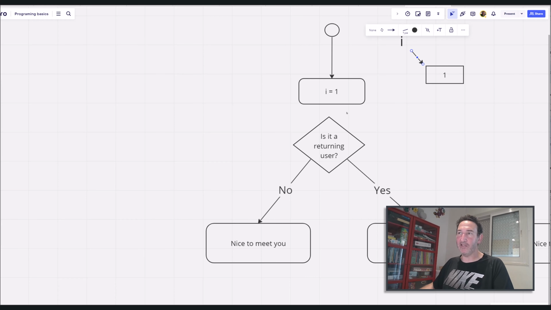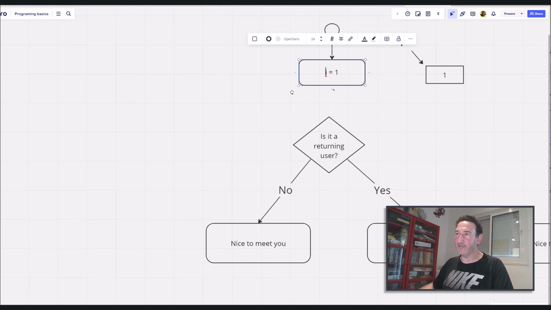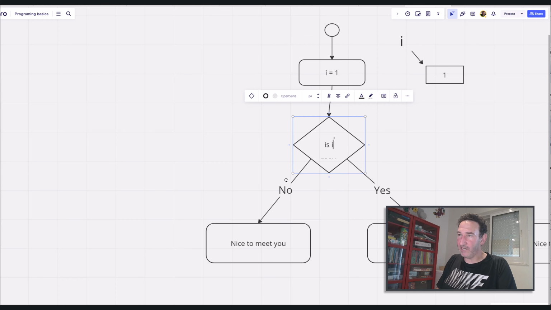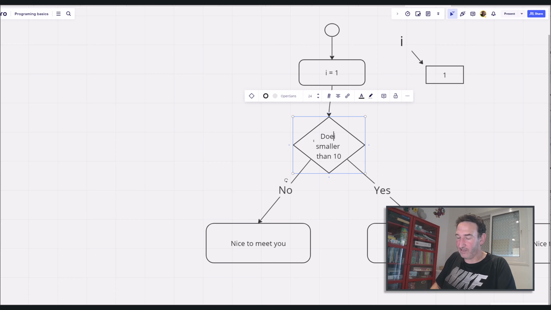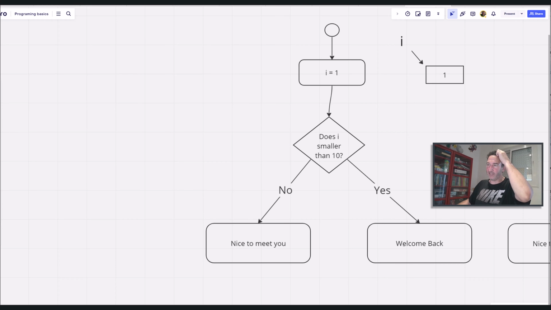Now we want to count till 10. Okay, so I'll do it like this. So let's say we have I equals 1, and then we ask the question: is I smaller than 10? This is a great question. So if yes, then let's do just the command here, like print I. Okay, so I'll do here print I.